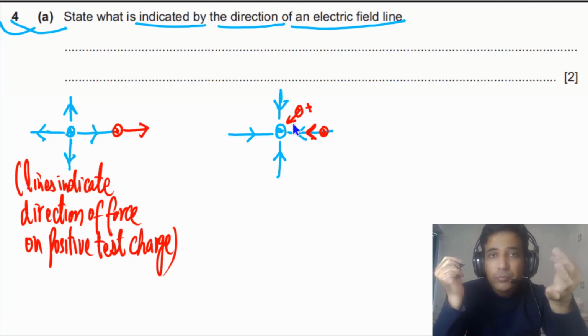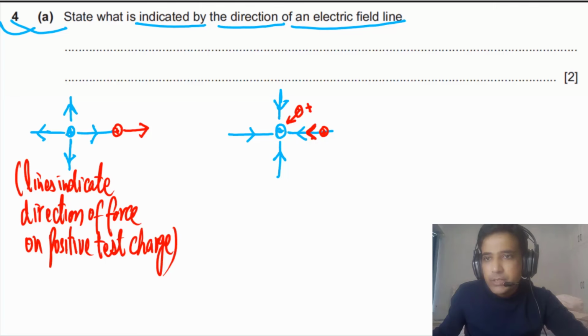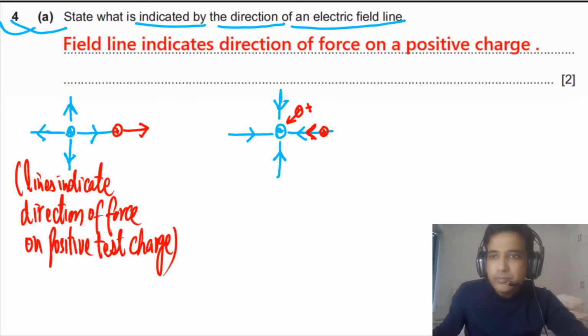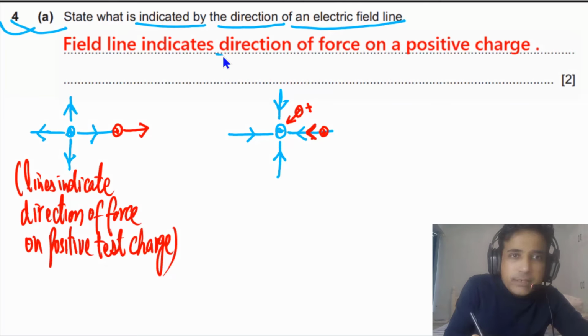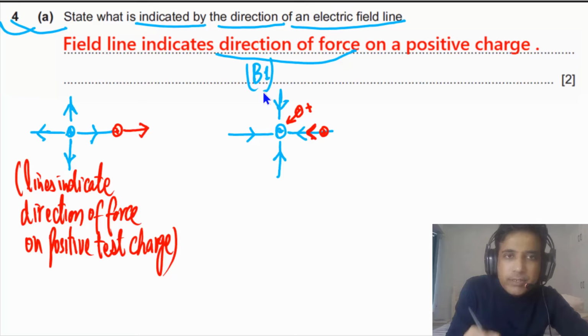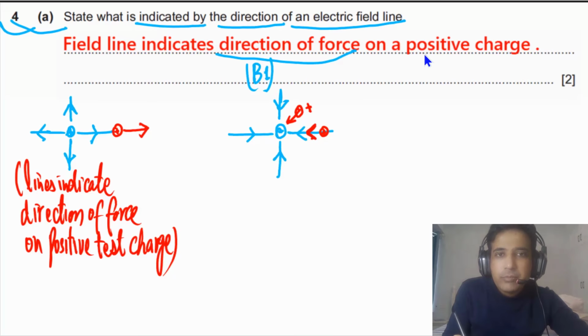So in this case, you can write down: field lines indicate the direction of force. You will get 1 mark for this, and this is the B mark. If you have written on a positive charge, you will get another mark, and this one will be the B mark. So this is how these 2 marks will be awarded to you.